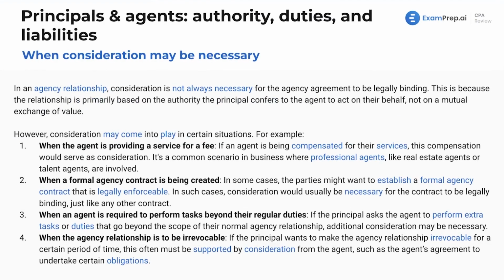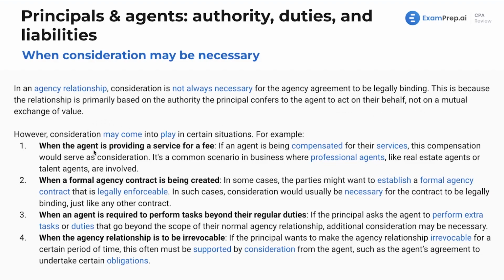Let's talk about more situations when consideration may be necessary. You can think of this similar to the concept of boot, which we talked about throughout tax, but it's also essentially payment. As we said, consideration is not always necessary for the agreement to be legally binding. This is because the relationship is primarily based on the authority that the principal confers to the agent to act on their behalf, not on a mutual exchange of value.